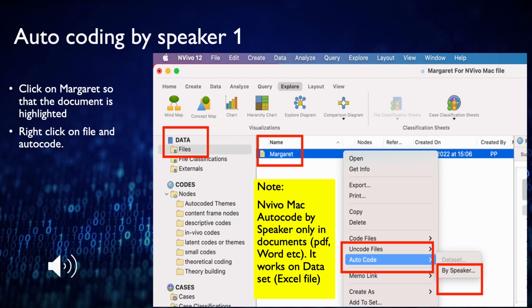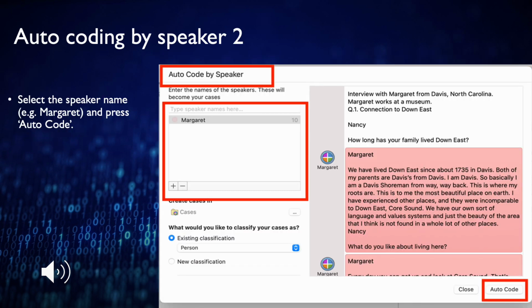Still, if you want to autocode by speaker, open the document, for example, in this case, Margaret, so that the document is highlighted. Right-click on the file and select autocode. A new window will open.